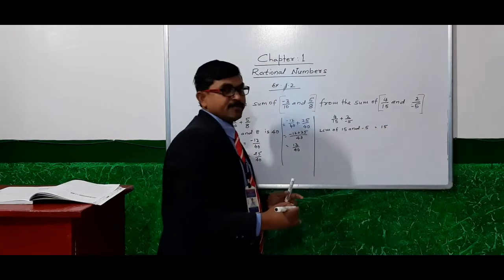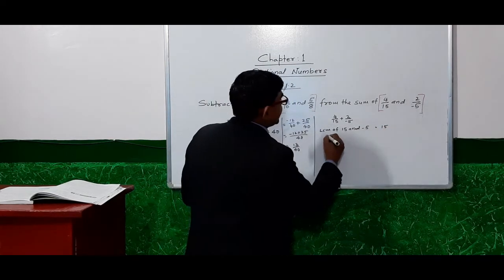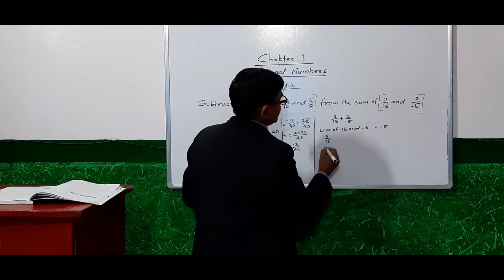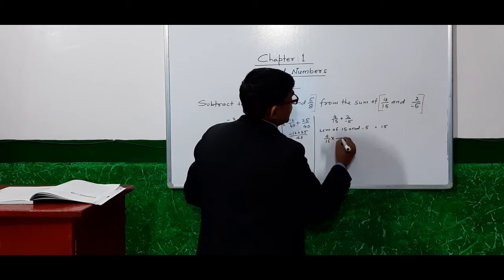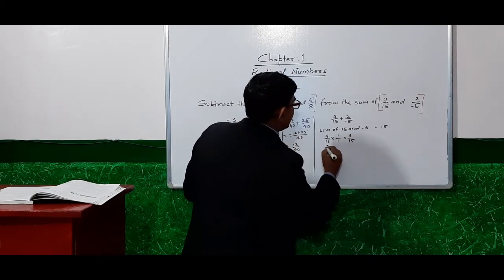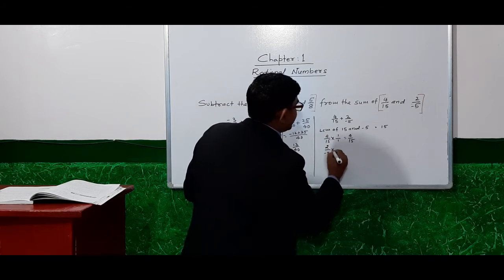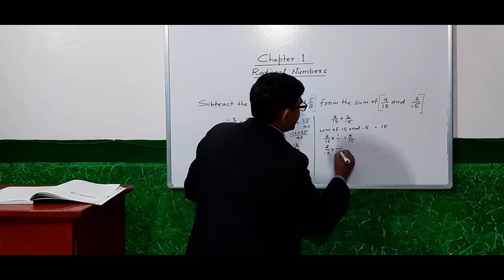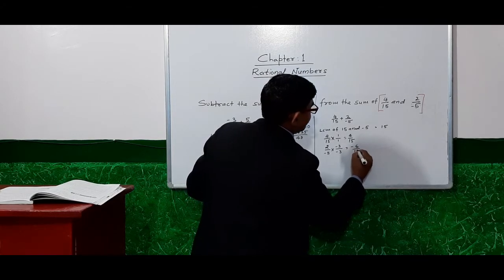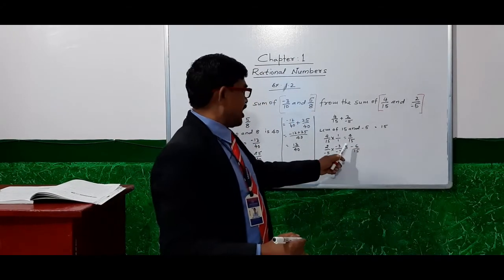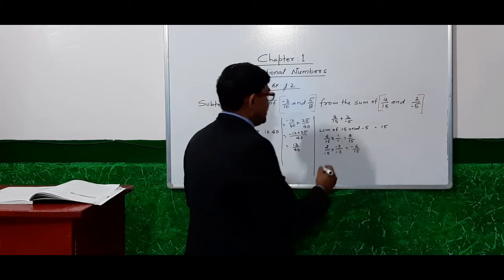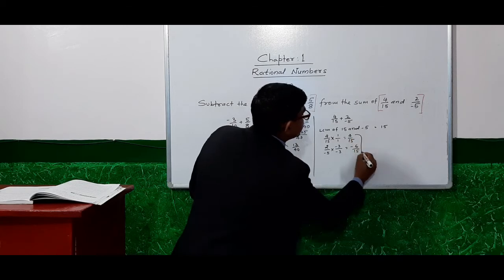Now change them to the same denominator. 4 by 15 stays the same. We also multiply 2 by minus 5 by minus 3 over minus 3 and get minus 6 by 15. Now we have the same denominators for these two rational numbers.